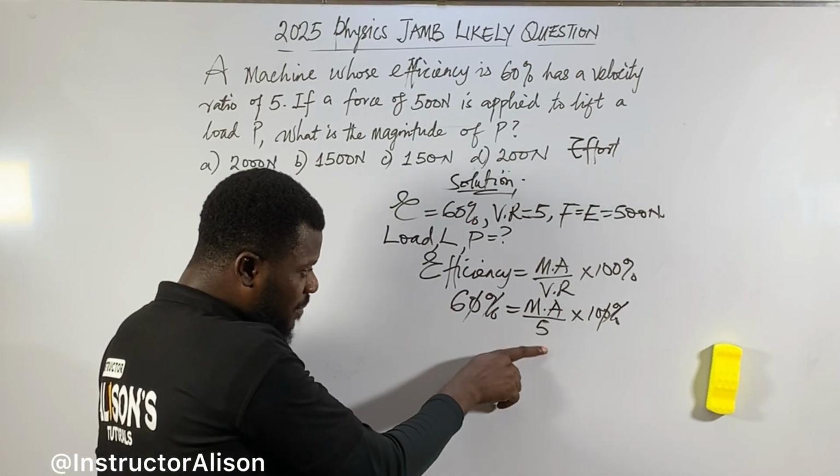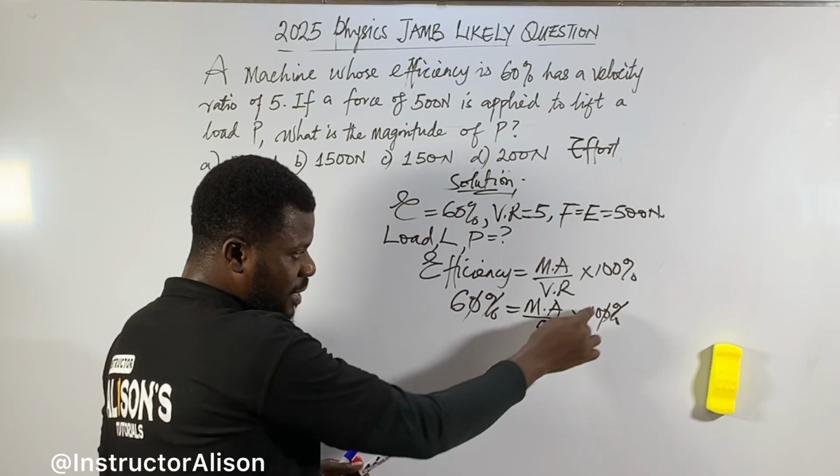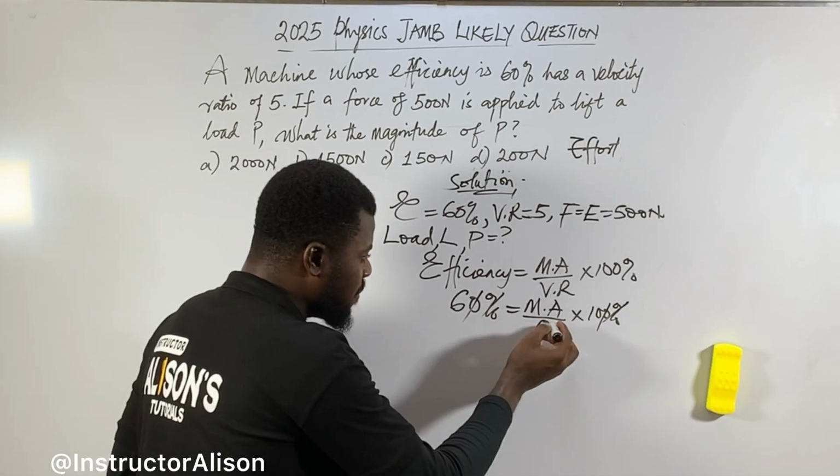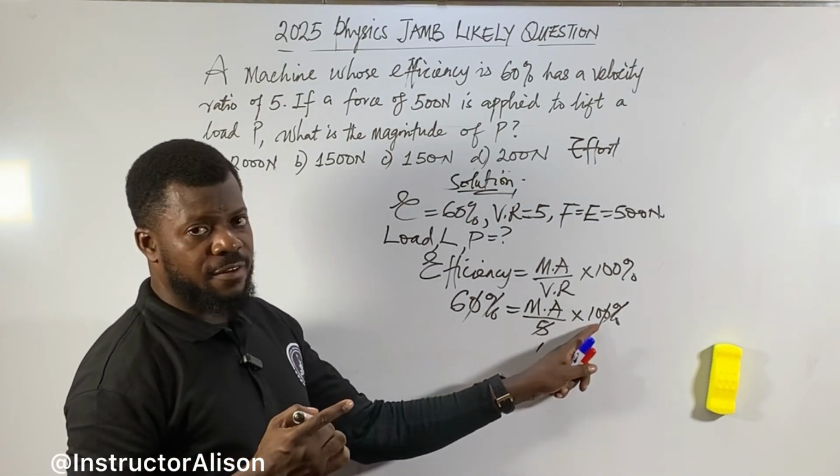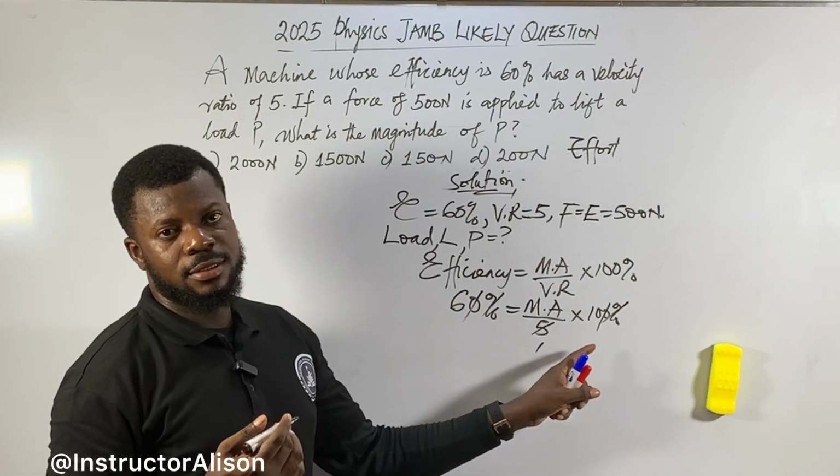So as I have cancelled it, what remains? 5 here, 5 down, 10 here. 5 and 10 can cancel now. If 5 goes into itself 1, how many 5s are inside 10? How many times can 5 go inside 10? Tell me now, I have forgotten. How many?